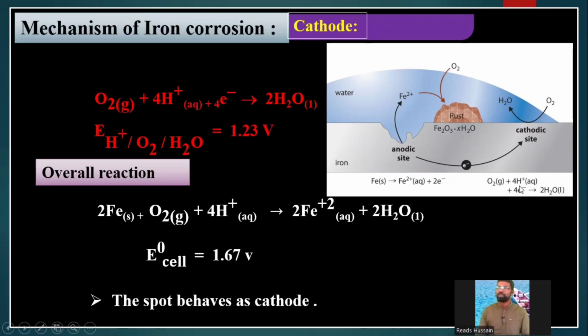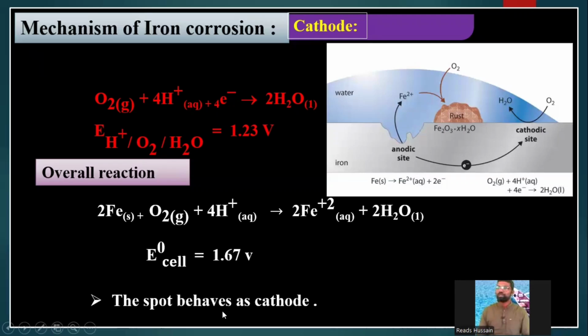Then you write this reaction just below that. Then you cancel the 4 electrons and 4 electrons, and whatever else can be cancelled. Then finally you get the overall reaction: 2Fe plus O2 plus 4H plus gives 2Fe plus 2 plus 2H2O. And the cell potential is 1.67 volts.